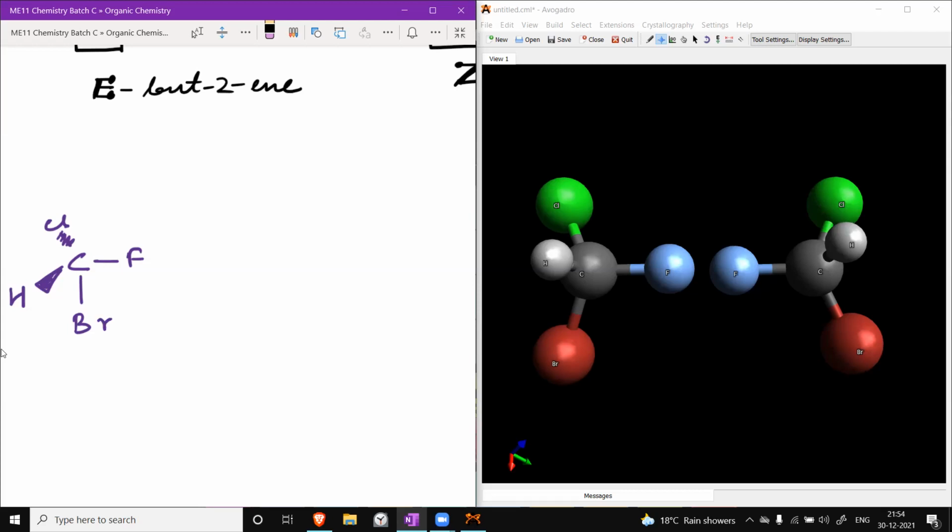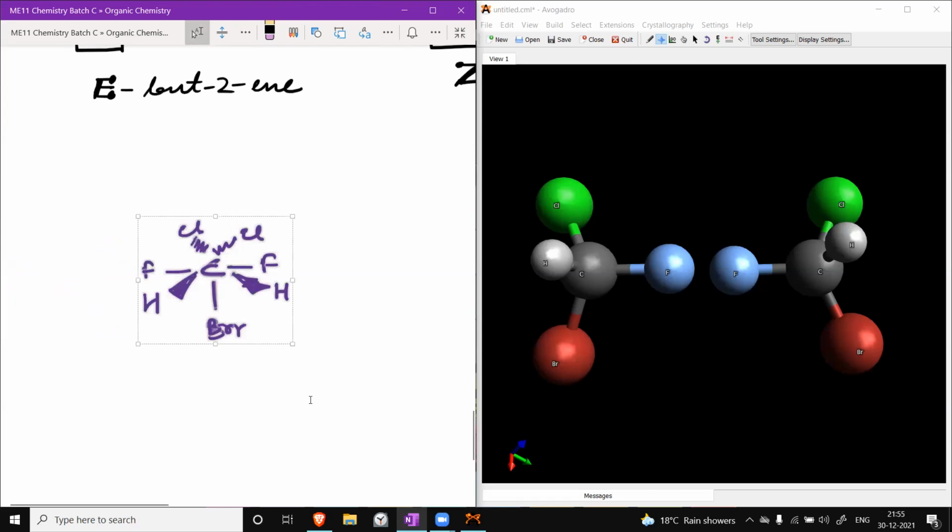Similarly, here this is the carbon atom. Then you have chlorine, which is going back, and then you have the hydrogen atom, which is coming to the front. And then you have the bromine here. So if I try to place this on each other, then it would.